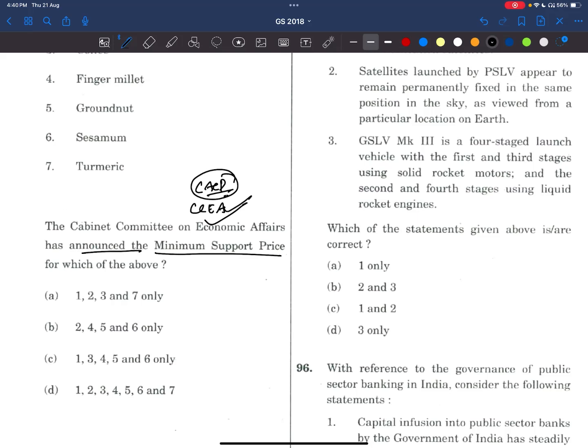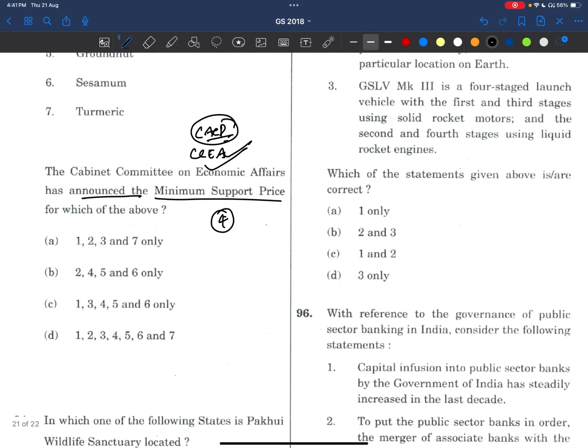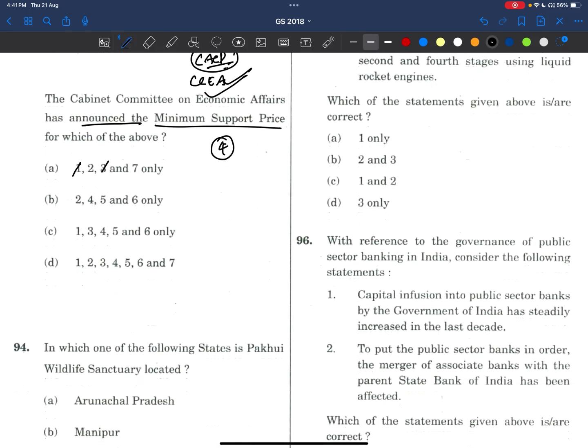Okay, now, see here, friends, there are 23 products in the MSP list. Okay, and there are 4 commercial crops only. What are those? That is jute, sugarcane, cotton, and copra. Okay, now see, I am telling, see here, areca nut and coffee. These are commercial crops, but they are not covered under it. Right? Now see, wherever there is 1 and 3, remove it. So 1, 3, 1, 3, 1, 3.